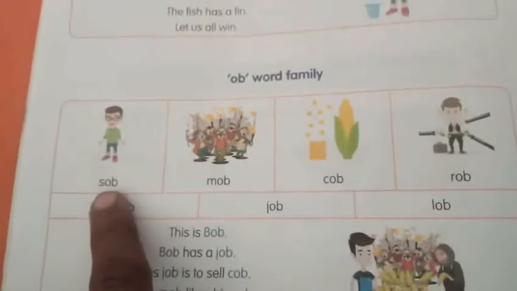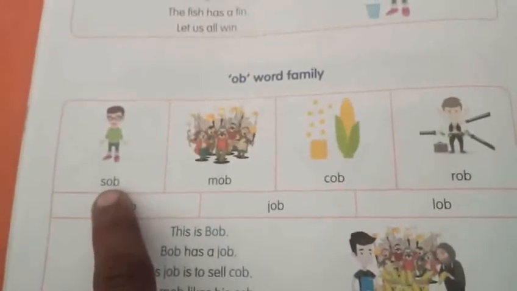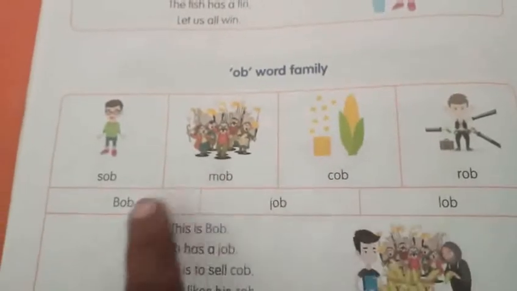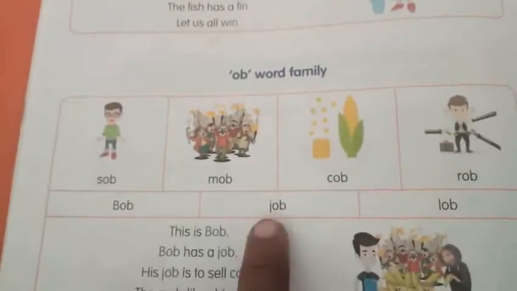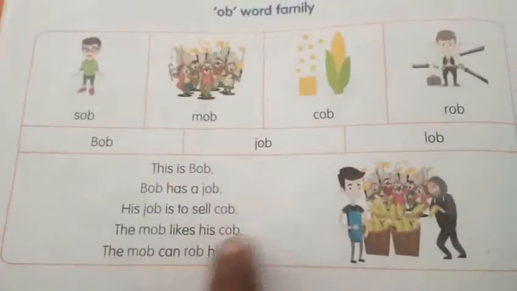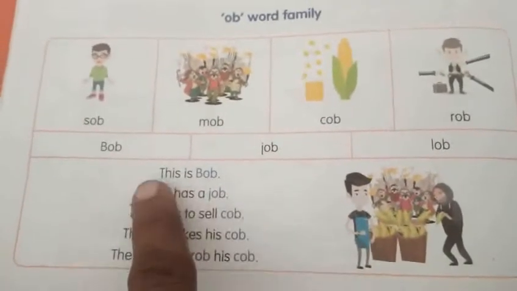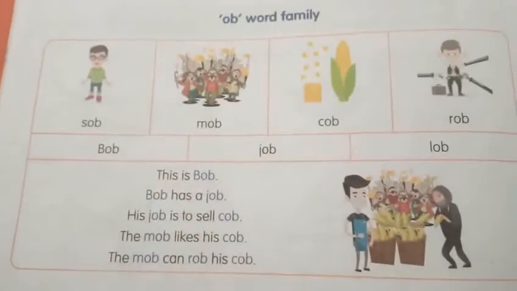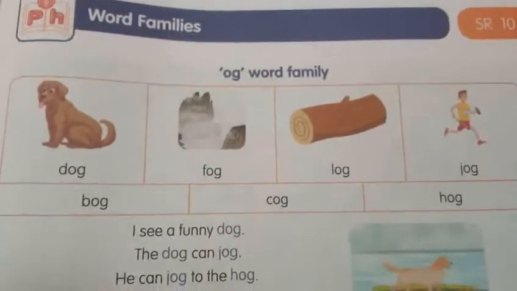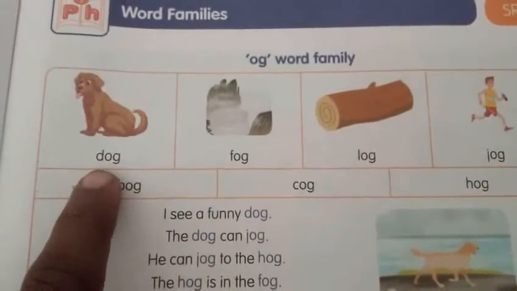Once again I'll read the ab word family. Sob, mob, cob, rob, bob, job and log. Then here also are some sentences. You will read this on your own, okay. Next page. Og word family.